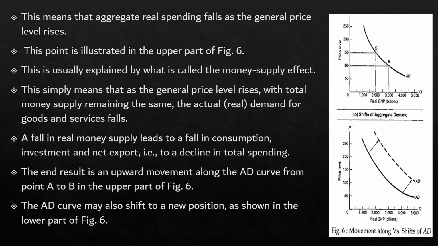A fall in the real money supply will lead to falling consumption, investment, and net export, that is, a decline in total spending. And the end result would be an upward movement along the aggregate demand curve from point A to B. You can see this in the upper part of the figure, and the aggregate demand curve would shift to a new position, which is shown in the lower part of the figure.